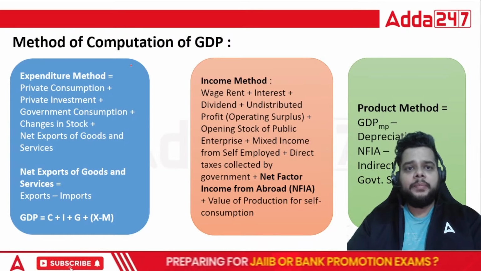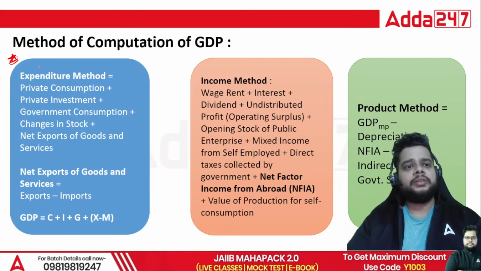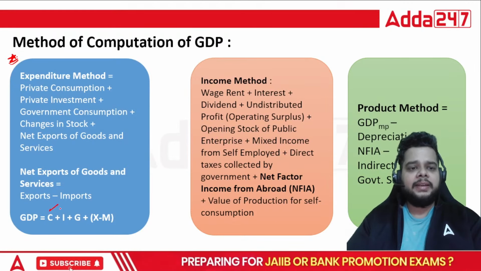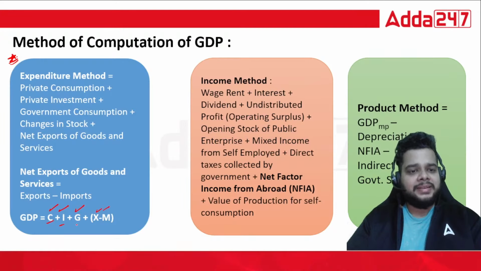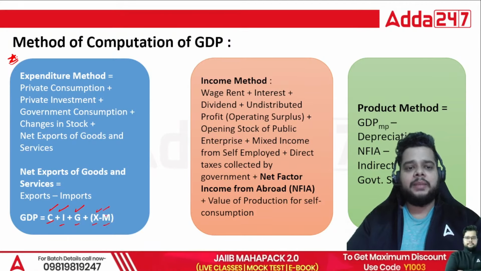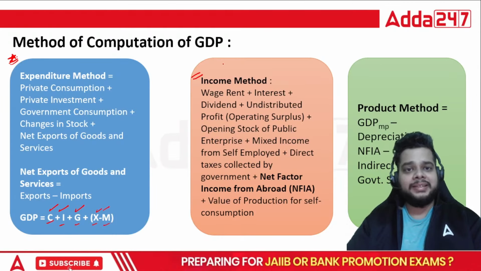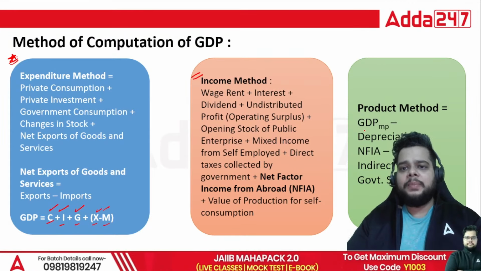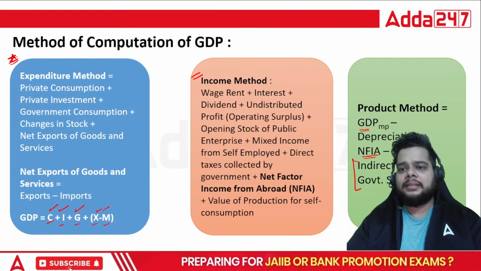Then we have the method of computation of GDP, the most important one being your expenditure method, where we say that all those entities who are making some expenditure, their expenditure is calculated, and we have the formula as C plus I plus G plus X minus M, where C stands for the consumer's expenditure, I for the business investors, G for government, X for the exporters, M for importers, and X minus M is what? Net export. Then income method, here you add all those factor of productions income and you will get the income method for calculating GDP. Product method is what? GDP at market price minus the depreciation plus net factor income from abroad minus your indirect taxes plus subsidies.